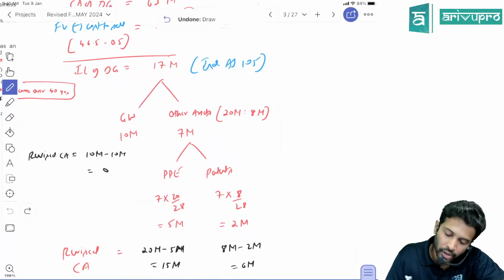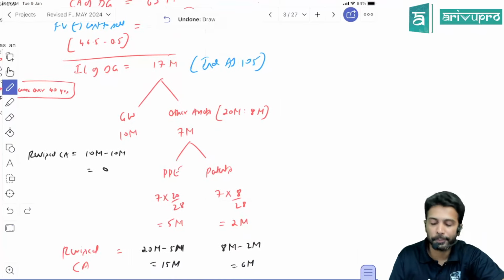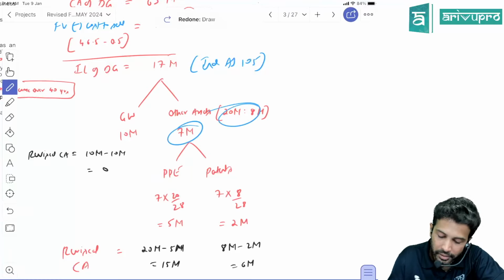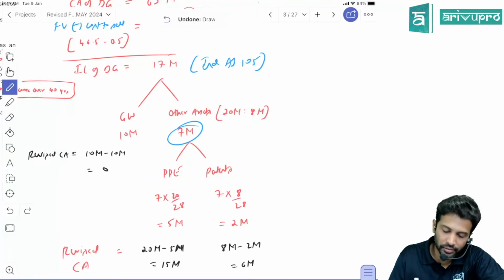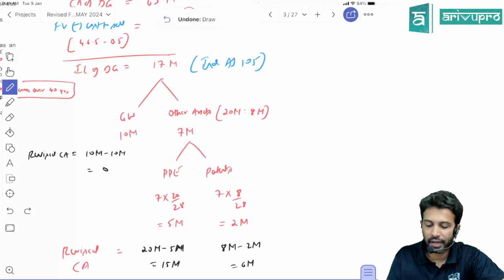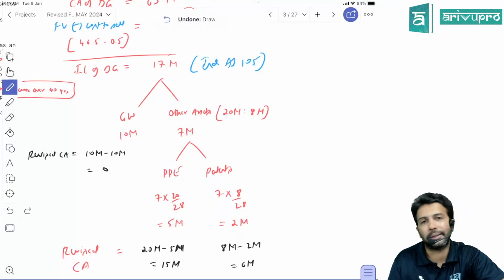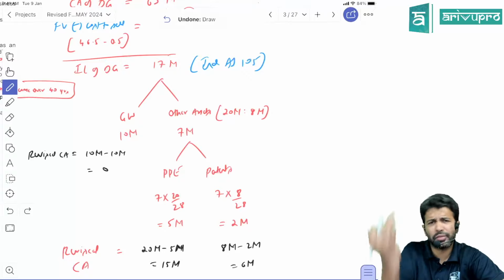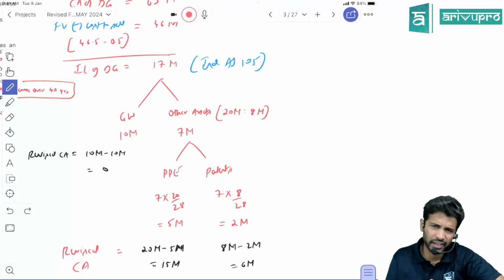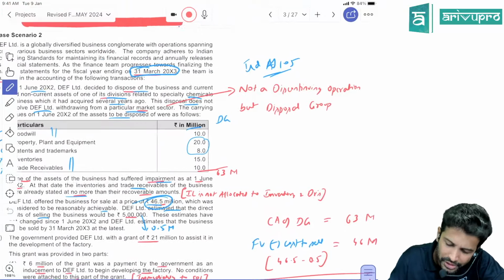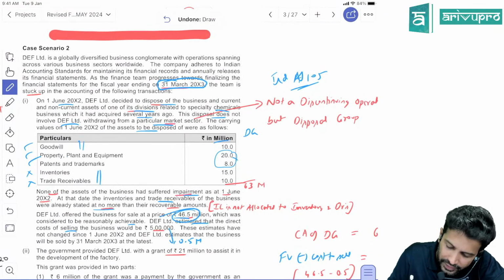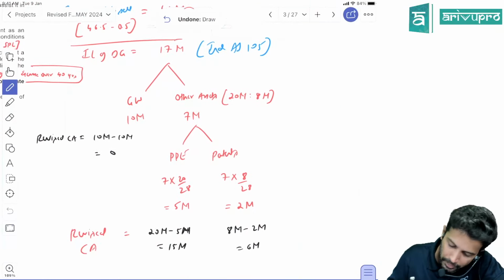How much impairment loss will you allocate to PPE? 7 million into 20 divided by 28 gives you 5 million. So out of the 7, 5 gets allocated to PPE, and to patents, 7 into 8 divided by 28 gives you 2 million. Now if you allocate impairment loss, the carrying amount of PPE will get revised. It was 20, and the patent's carrying amount was 8 before impairment loss, right?